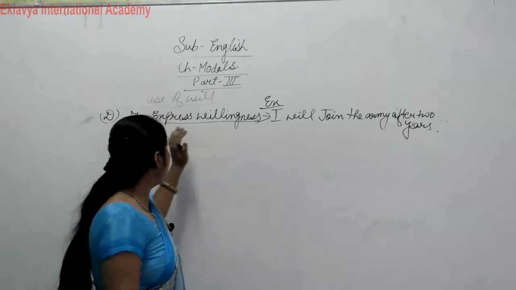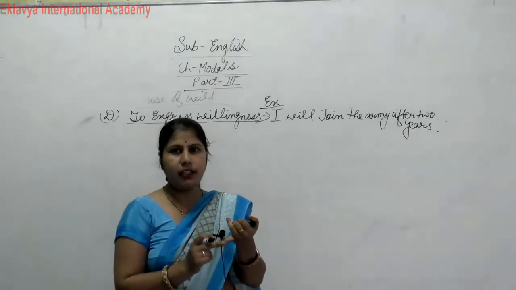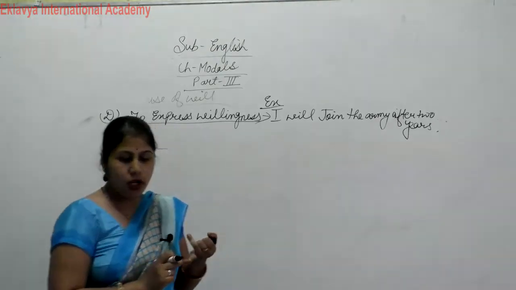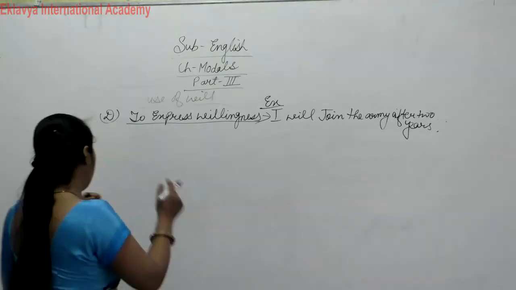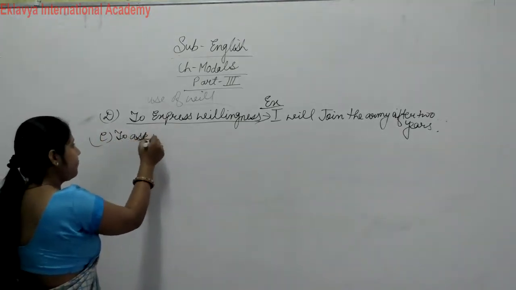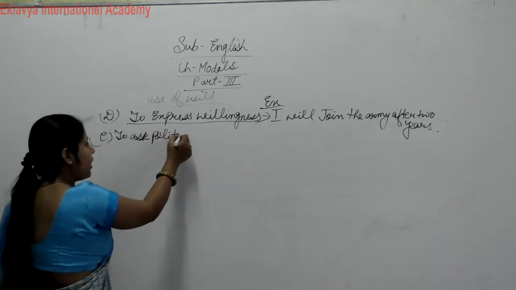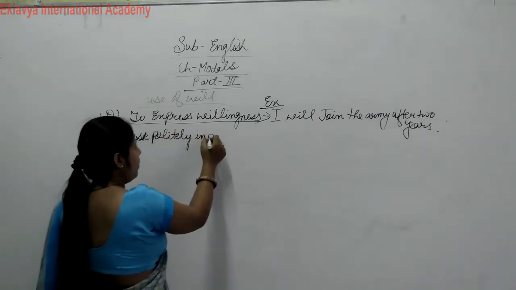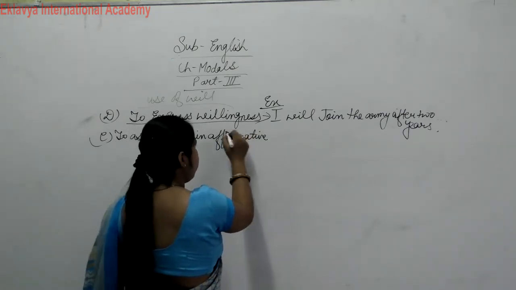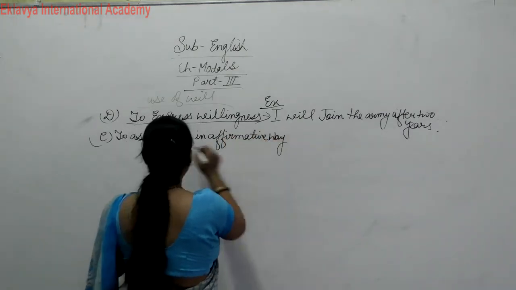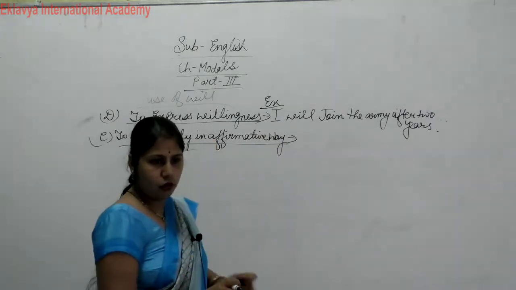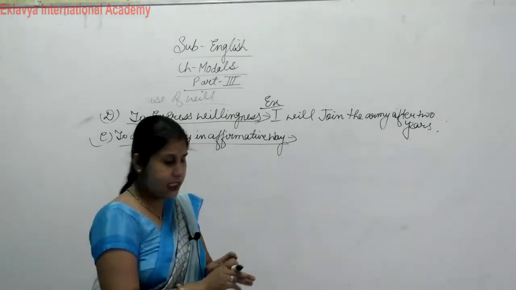Clear? So to express promise, to express determination, to express threat, to express willingness, and to ask politely in affirmative way. So our E point is to ask politely in affirmative way. So what is the example of this? Write down.